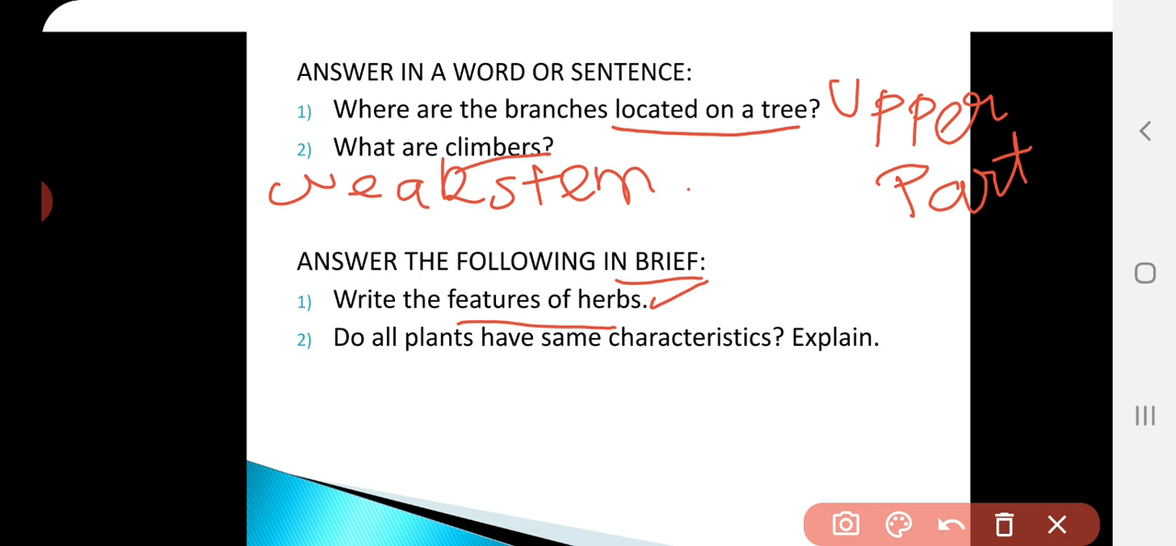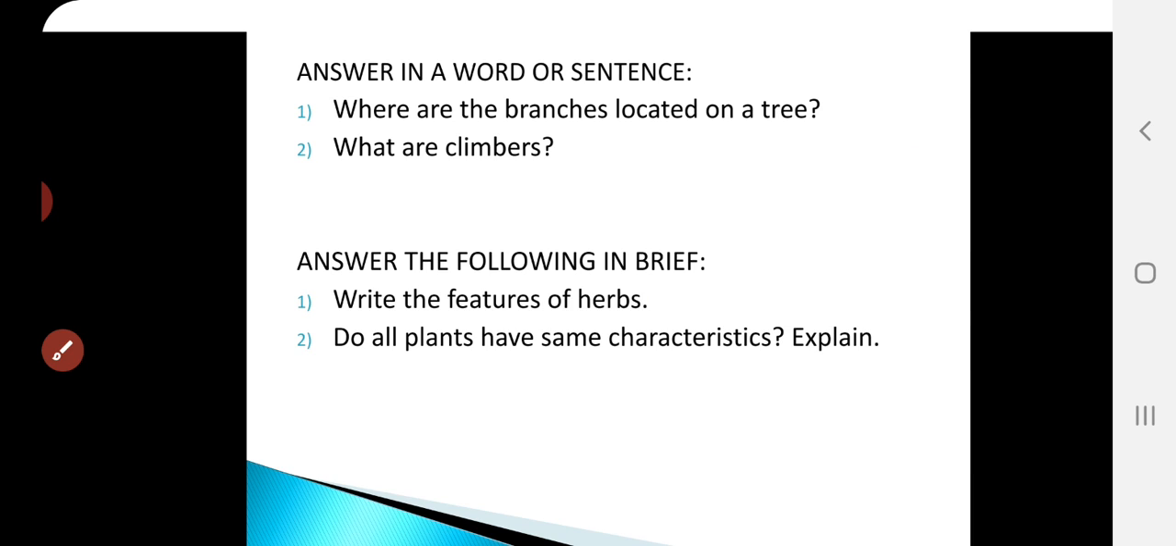Okay, it is short, it is green in color, it has a soft or tender stem, and it has a short lifespan. Okay, and coming to the second question, do all plants have the same characteristic? Explain. So can you find all the plants are similar? No, they are not similar. So no, all plants do not have the same characteristics because they are categorized as herbs, shrubs and trees, and each has different characteristics. So you have to explain that. So this is about the first worksheet.